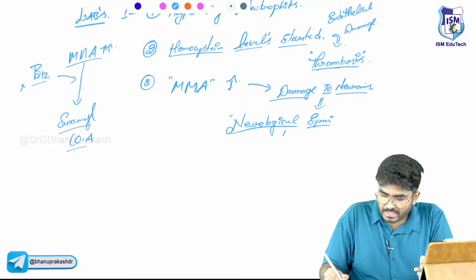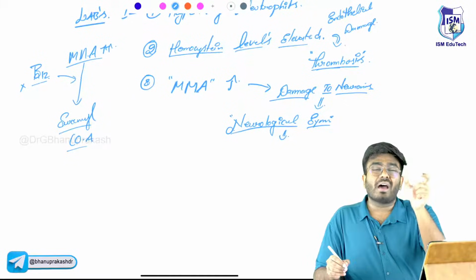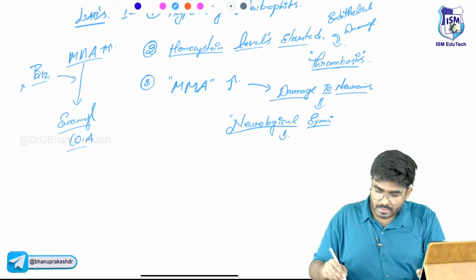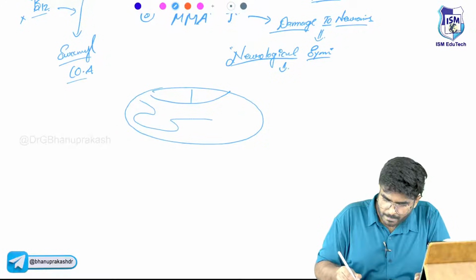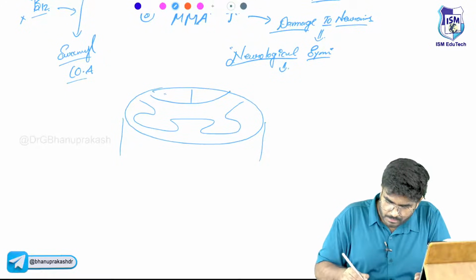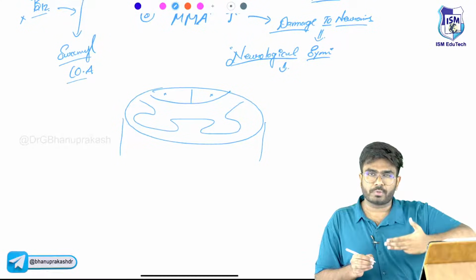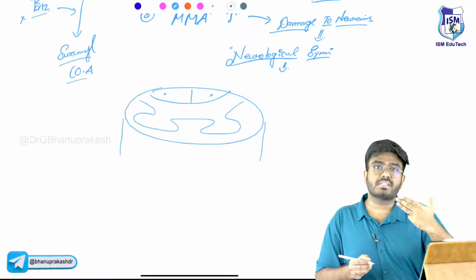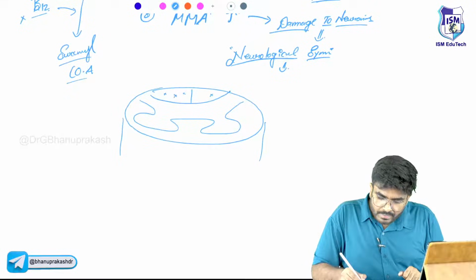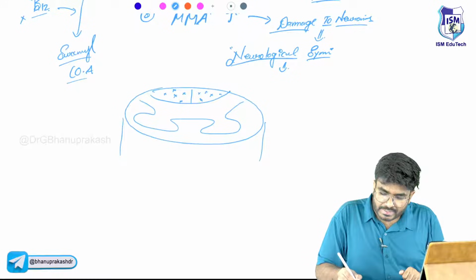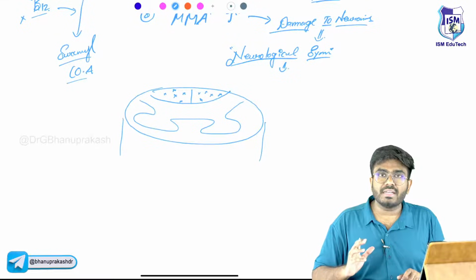So in patients who have severe vitamin B12 deficiency, the neurons will be affected, especially the neurons in the posterior column. If you look at the spinal cord, this is the posterior column. Here you have the advanced sensations. The ascending tracts carry advanced sensations like vibration and proprioception. These neurons are also highly myelinated. So now this methylmalonic acid is accumulating within the neurons and causing damage.